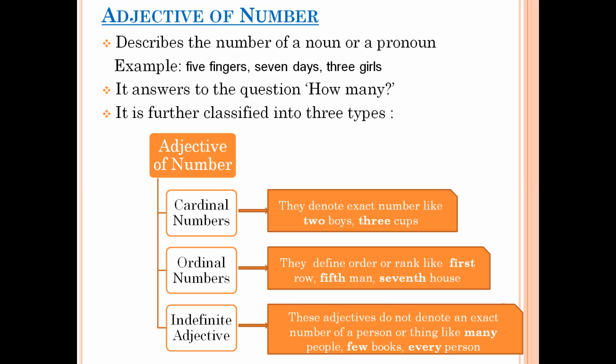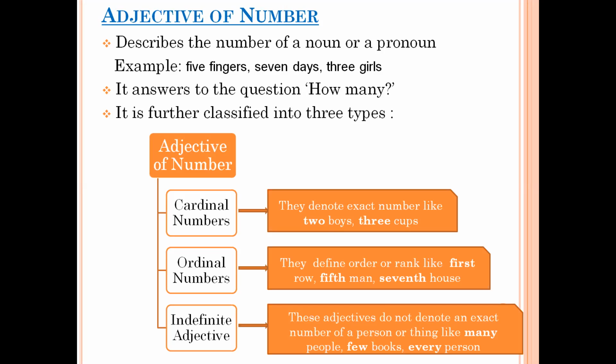And in this category, the last one is indefinite adjective, which talks about the nouns. But here, again, when we talk about the number, the description of a noun, they don't talk about the exact number or number of a person or a noun. Like for example, many people, few books, every person, several people. Here, our nouns are countable, but how many we are talking about is not clear. That is why they are part of indefinite adjective.